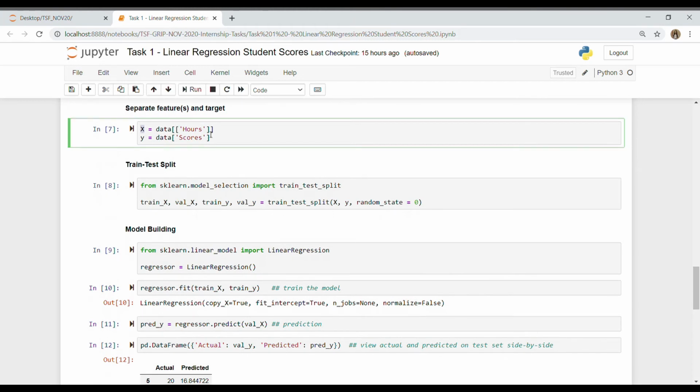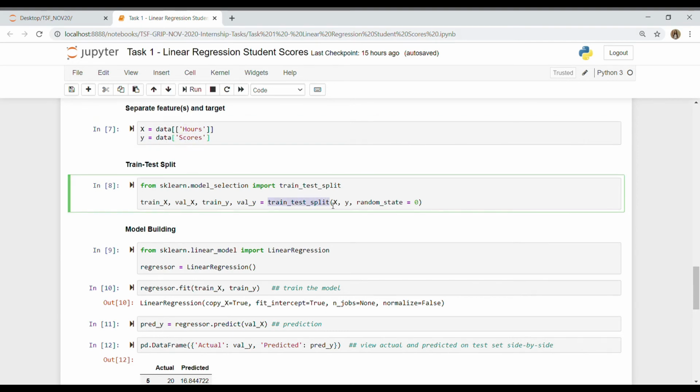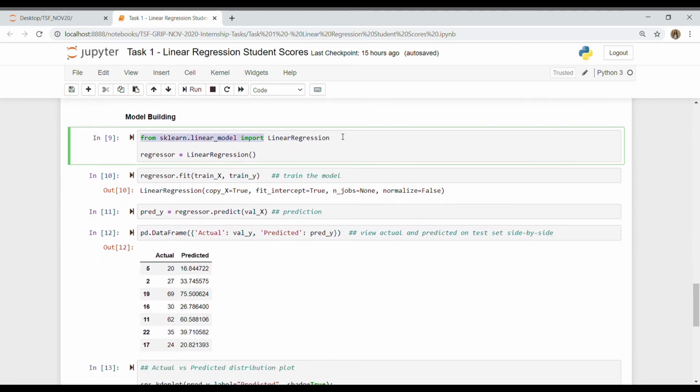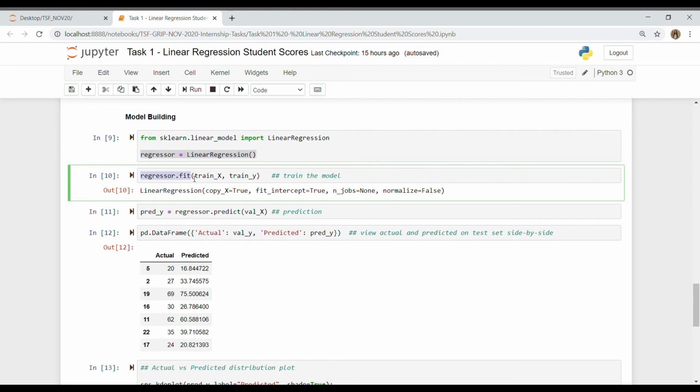We'll use X for our features, that is hours, and Y for the target column, which was scores. Now we'll use the train_test_split function from the sklearn module to separate out some validation data from the train set. Model building requires us to import LinearRegression from sklearn. We'll initialize the regressor and train the model through regressor.fit, fitting it on the train features and target. Now we'll save our predictions using regressor.predict on the validation data, in predicted Y.